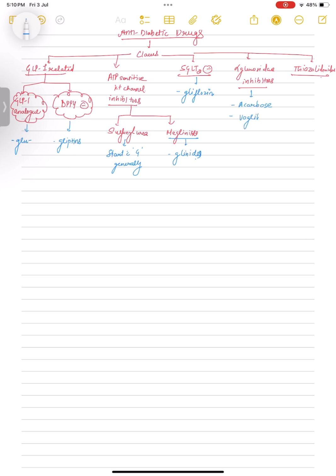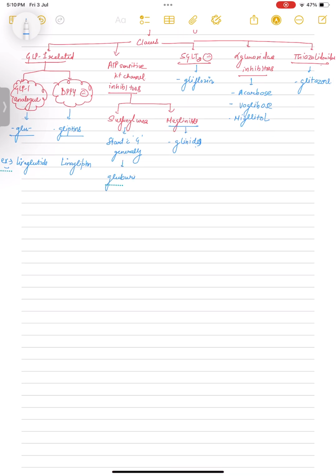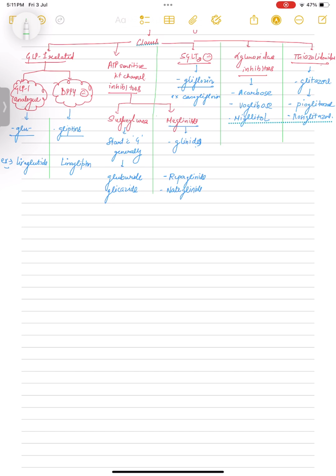For alpha glucosidase inhibitors, we have three drugs, acarbose, voglibose and miglitol. Thiazolidinediones contain glitazone in their name. For example, in GLP-1 analogs, we have liraglutide, and in gliptins, linagliptin. In sulfonylureas, we have glyburide and glipizide. In meglitinides, we have repaglinide, nateglinide and mitiglinide. In gliflozins, we have canagliflozin, dapagliflozin. In thiazolidinediones, we have pioglitazone and rosiglitazone. So these are our main classes of drugs which we have discussed. One more is biguanide, which contains metformin, which we will discuss after some time.